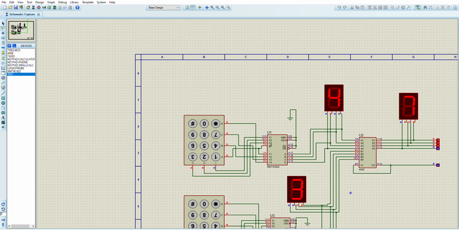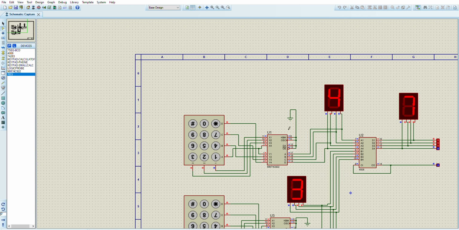Then X4 and Y1 are interconnected with each other. Then Y3, X3 is connected to 3, X2 is connected to X2, and X1 is connected to X1. So this would be formulated. This would be the circuit diagram.